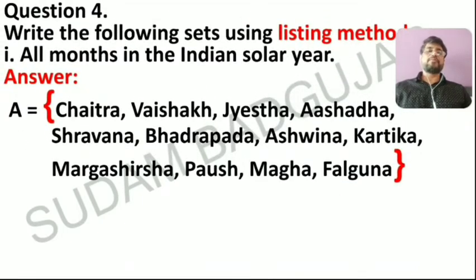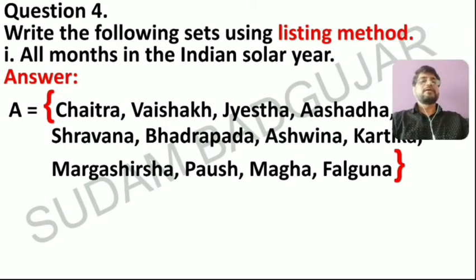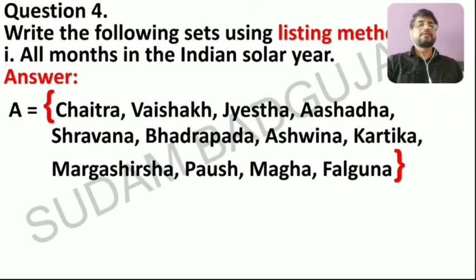Now question number 4 from your textbook: write the following sets using listing method. First one is all months in the Indian solar year. Answer: I think you are familiar with the solar year. Set A, denoted by A or B or anything, contains Chaitra, Vaishak, Jeshta, Ashad, Shravan, Bhadrapada, Ashwin, Kartik, Margashish, Paush, Magh, Falgun. Now you will get all the elements, all months.